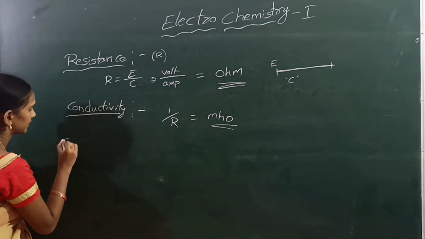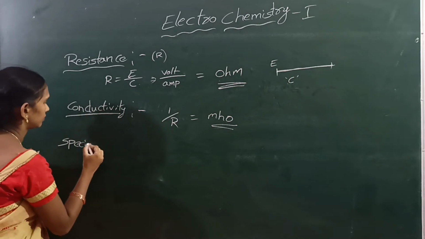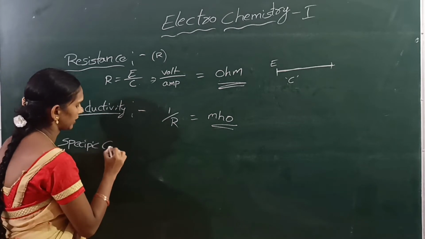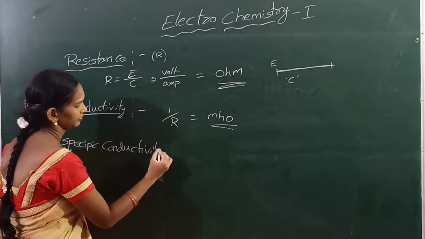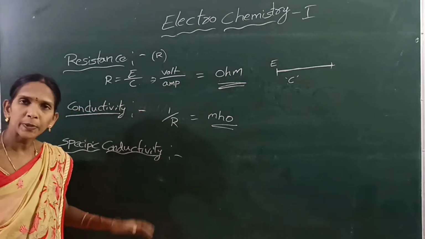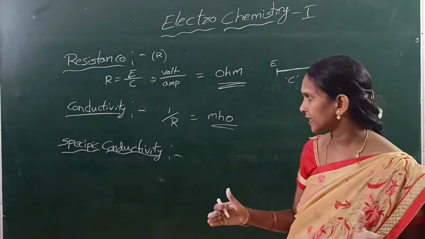Next, specific resistance and specific conductivity. The specific conductivity is measured in terms of resistance.